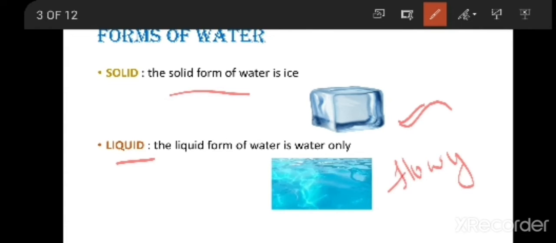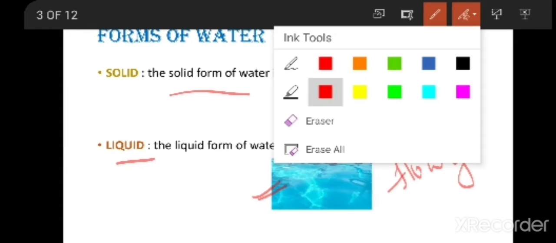If you pour the liquid in a bowl, it takes the shape of the bowl. So the liquid form of water is water only. The water we see every day in the rivers, seas, oceans, or in our water bottles, or in the form of rain, all that liquid is water only.